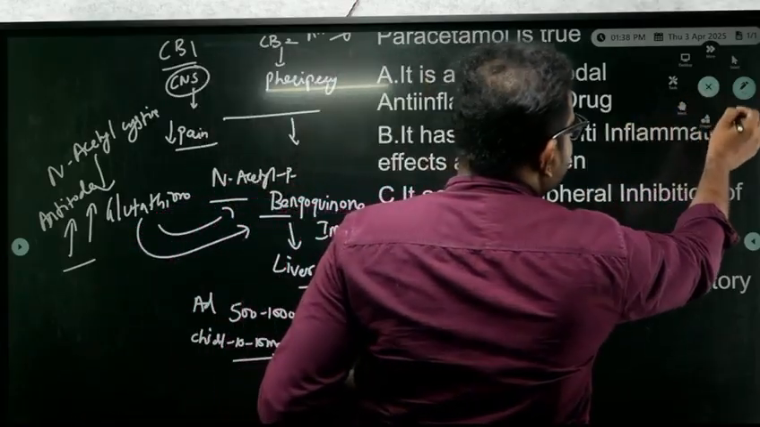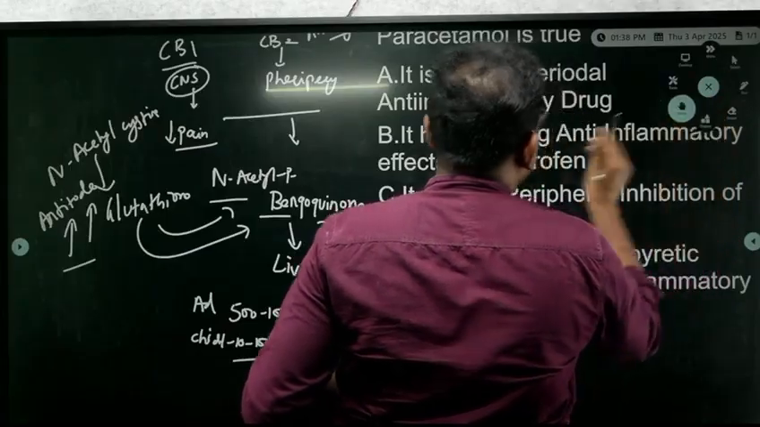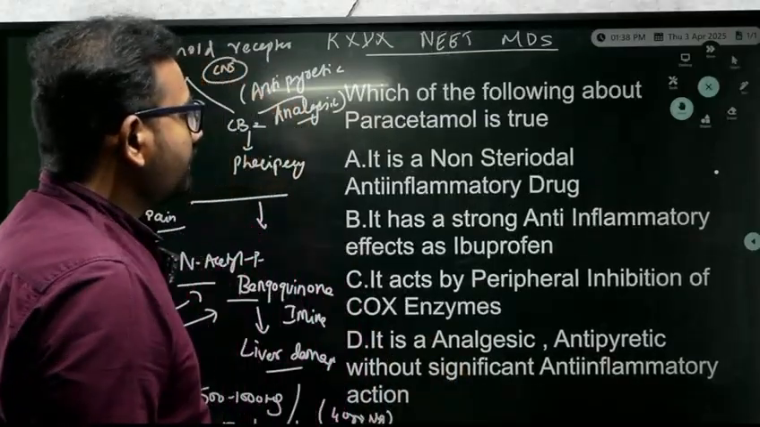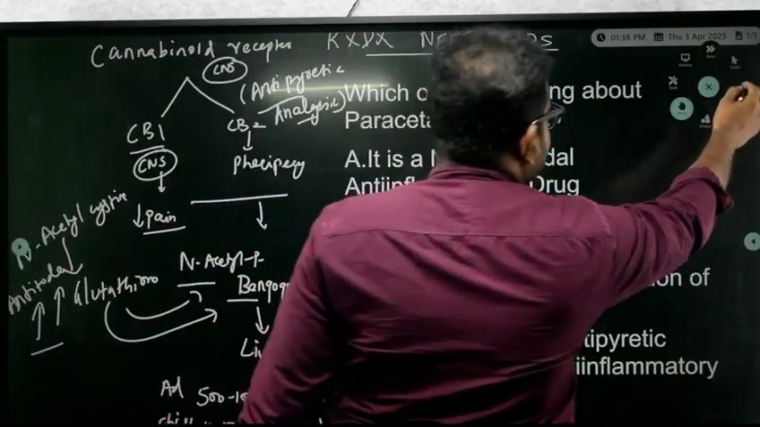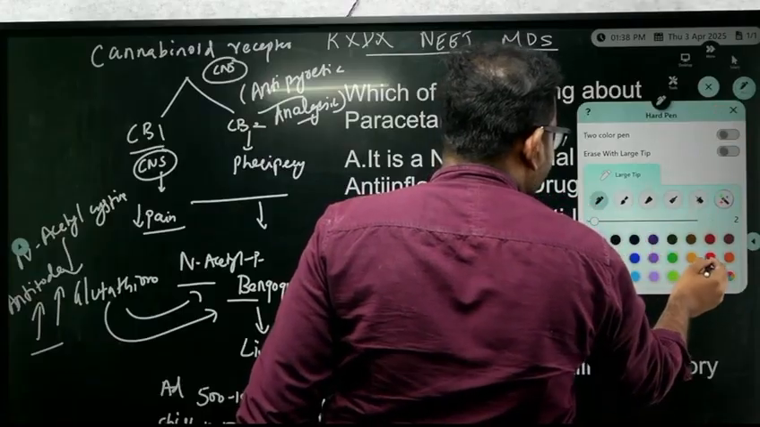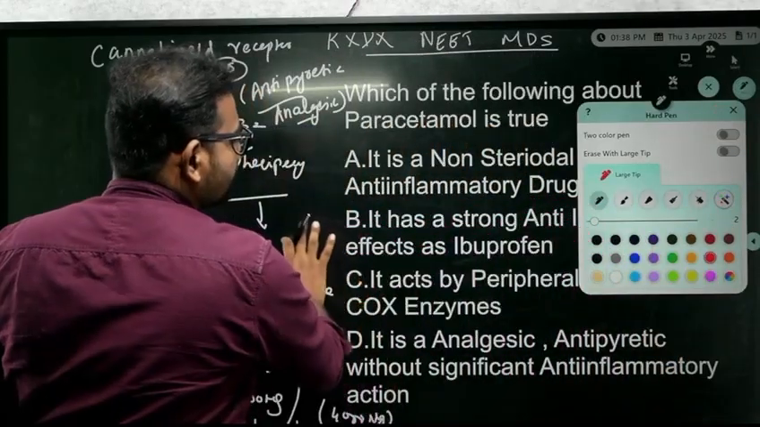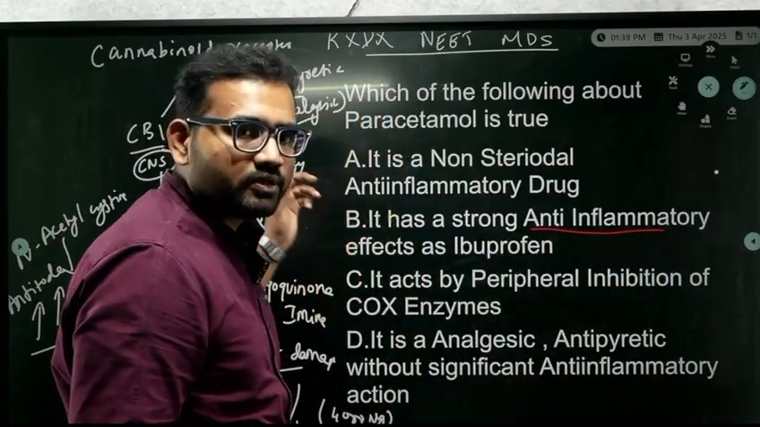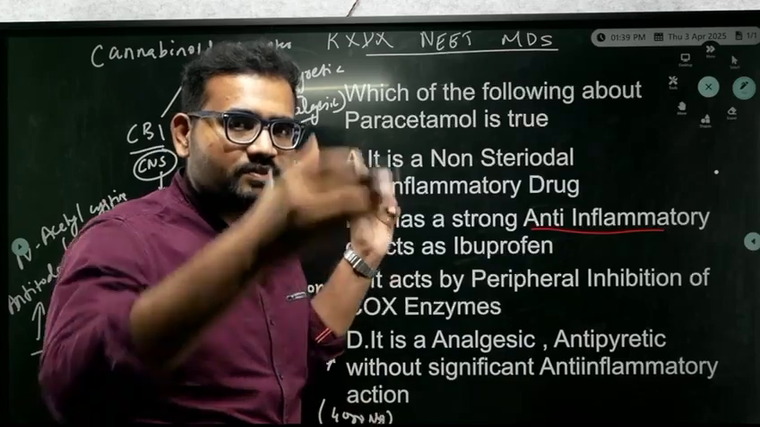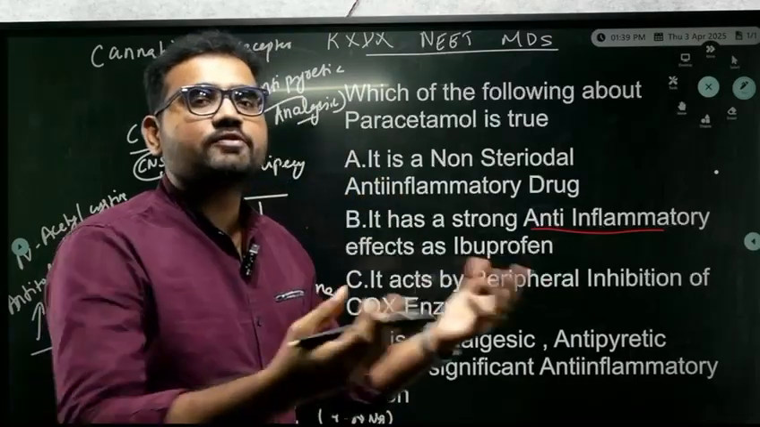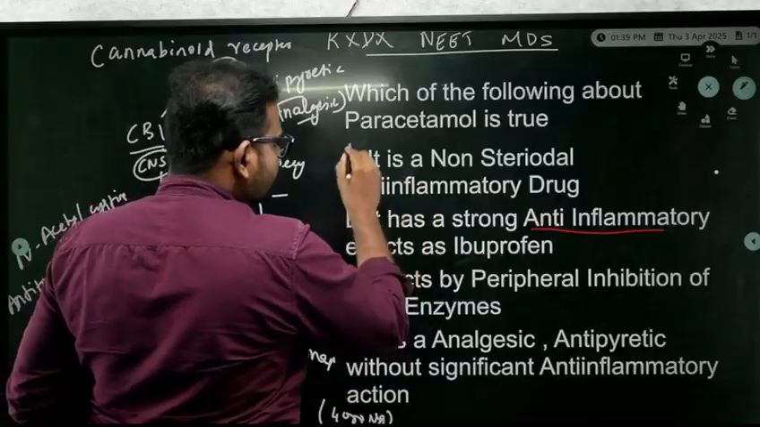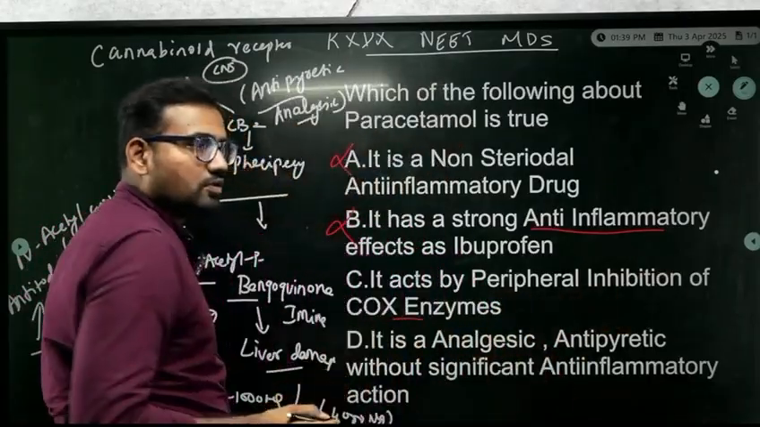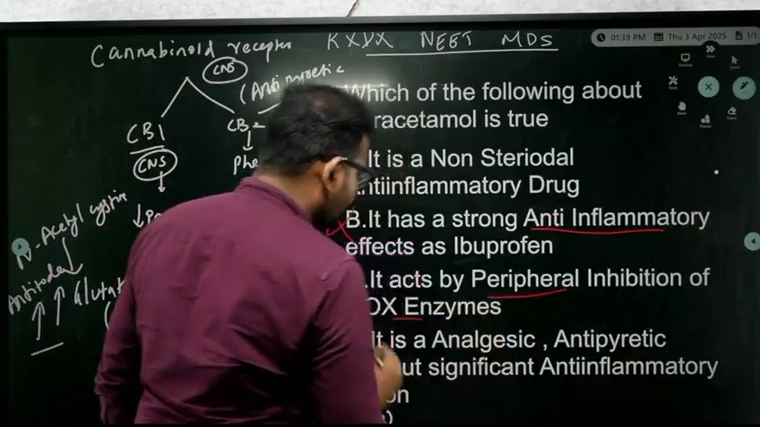So now we are going to solve this MCQ. Now you are going to tell me which option will suit the best. I'm going to rule out paracetamol as an NSAID. It is not an NSAID. And is it a strong anti-inflammatory? No, it has no anti-inflammatory action because it acts only on the CB1 receptor, which is present in the CNS, which acts centrally and not peripherally. So there is no peripheral action. Okay, this option is ruled out. It acts by peripheral inhibition of COX enzymes? No, it acts centrally. Okay, this option is ruled out.